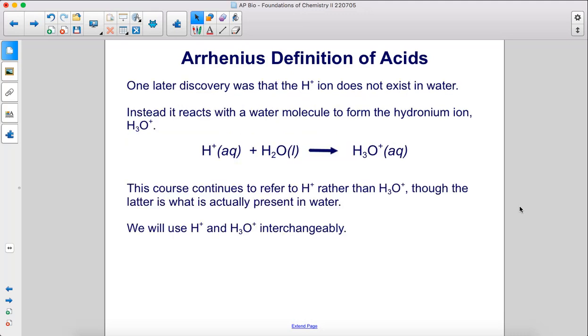One later discovery was that the H+ ion does not exist in water. Instead, it reacts with a water molecule to form the hydronium ion H3O+. H+ plus H2O becomes H3O+. This course continues to refer to H+ rather than H3O+, though the latter is what is actually present in water. We will use H+ and H3O+ interchangeably.